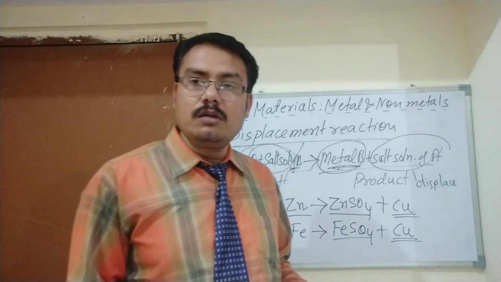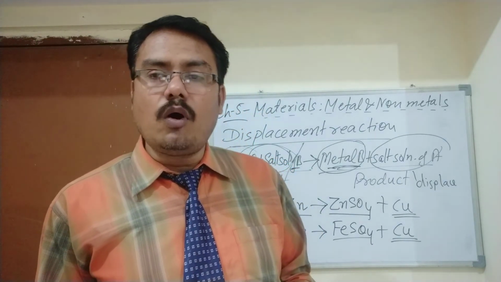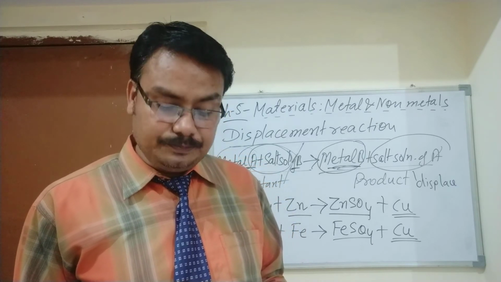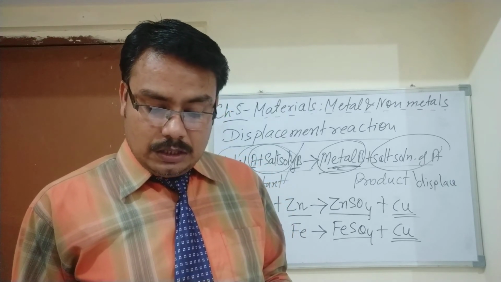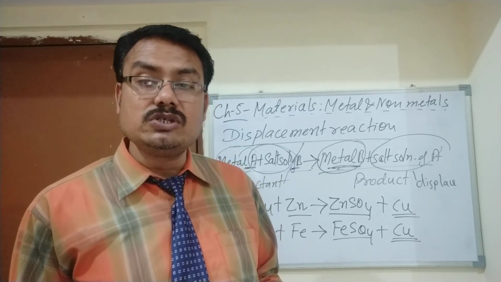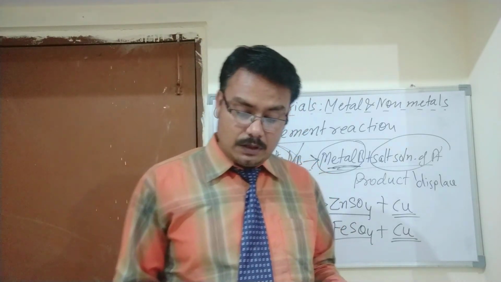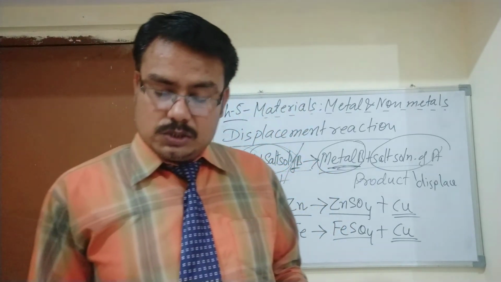Now, uses of non-metals. Non-metals like oxygen are used by all the living creatures on this earth. Chlorine is also a non-metal which is used as a disinfectant, put in water to kill the germs present in it. Phosphorus is also a non-metal.